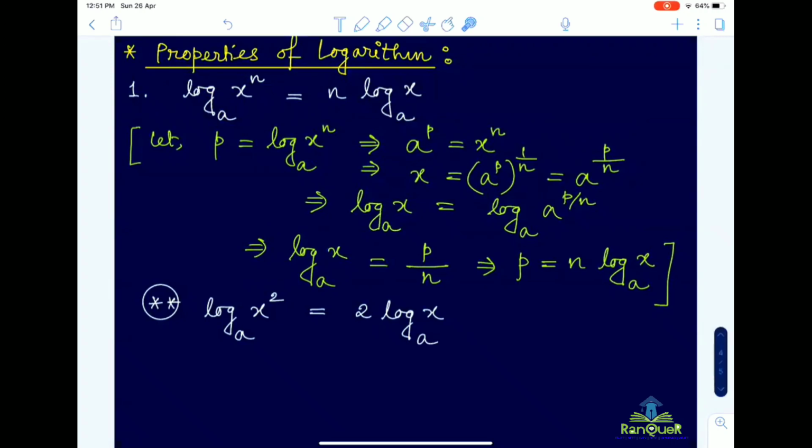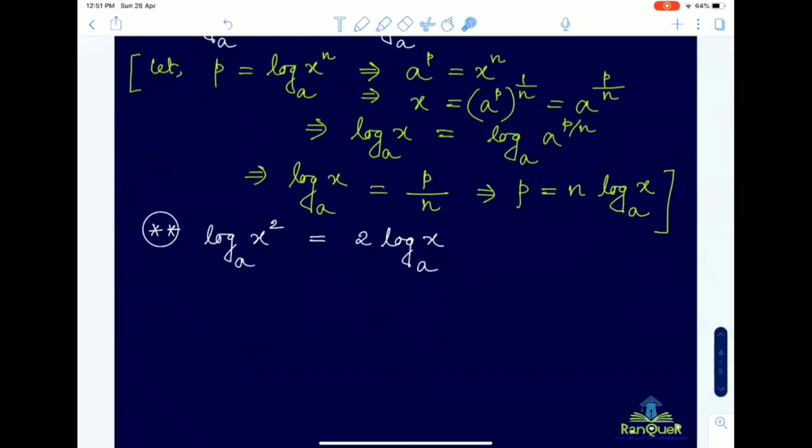As I mentioned, when you don't know about the exponent, whether it is even or odd, then you can use this property directly. But in this case, we know that n is even here. So whenever the exponent is even, you cannot write this property, and they are not equal basically. Let me discuss this part. Remember, they are not equal.